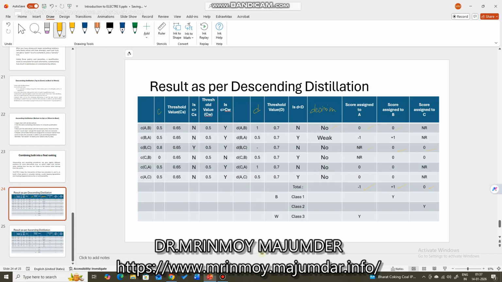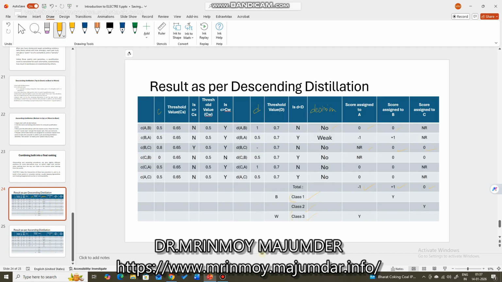Now, which is the highest score? This is a descending distillation, so best to worst. Which is the highest score? That will be assigned to class 1. Second highest score, class 2. Third highest score, class 3. Best is class 1. Worst is class 3.